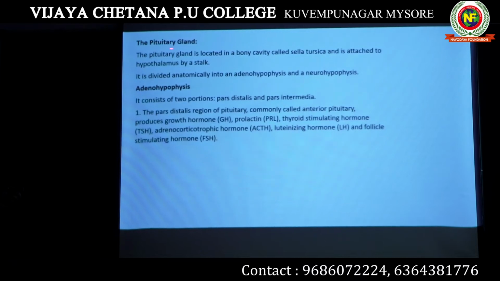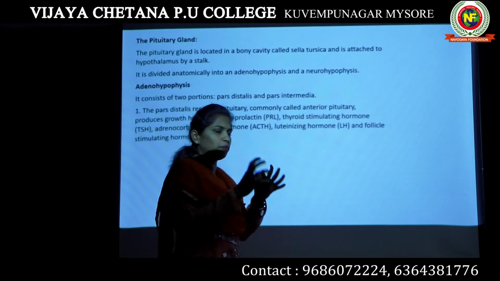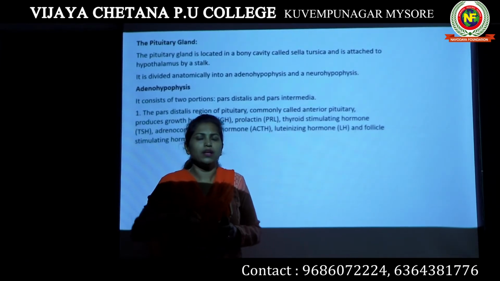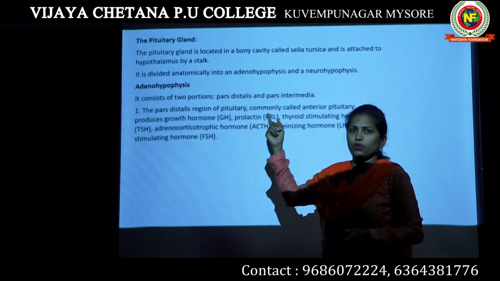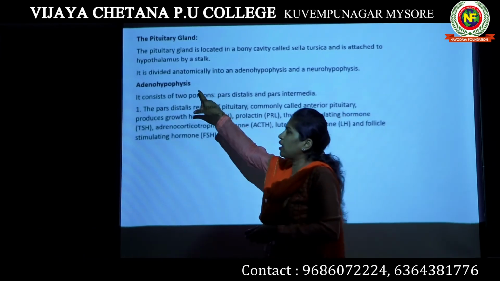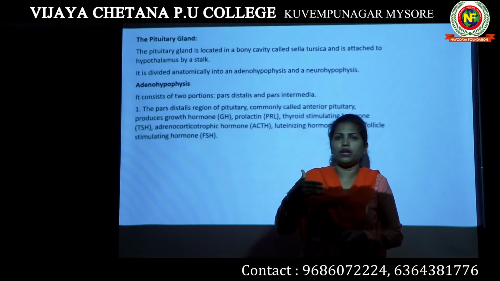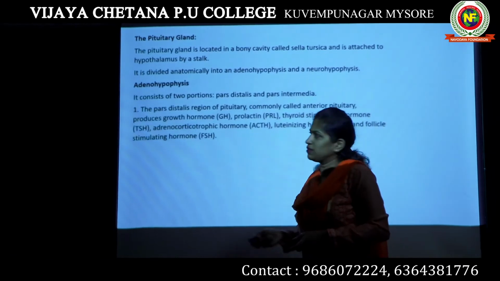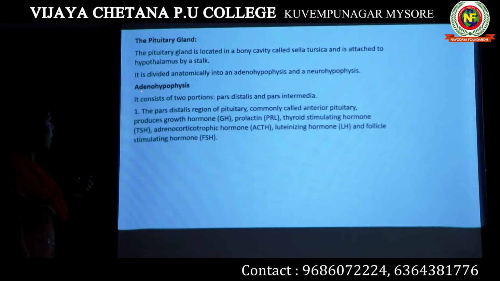Now, the pituitary gland has two regions. If you study the anatomy of the pituitary gland, it is a very small gland. It is divided into two parts. The first part is known as adenohypophysis. The second part is known as neurohypophysis. To be specific, the anterior part of the pituitary gland is known as adenohypophysis. The posterior part of the pituitary is known as neurohypophysis.